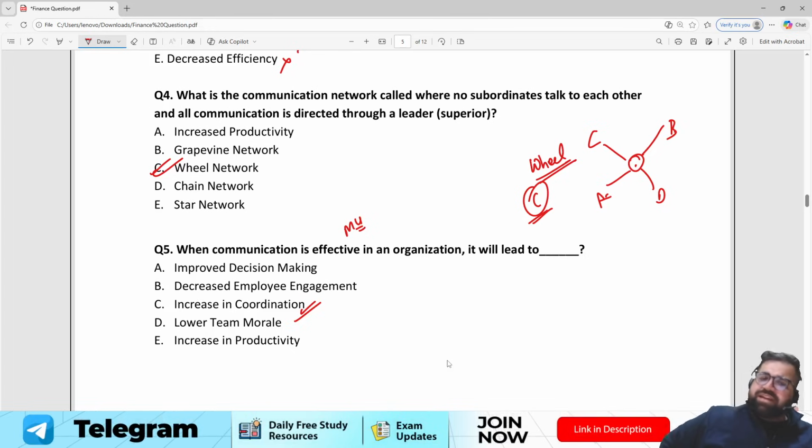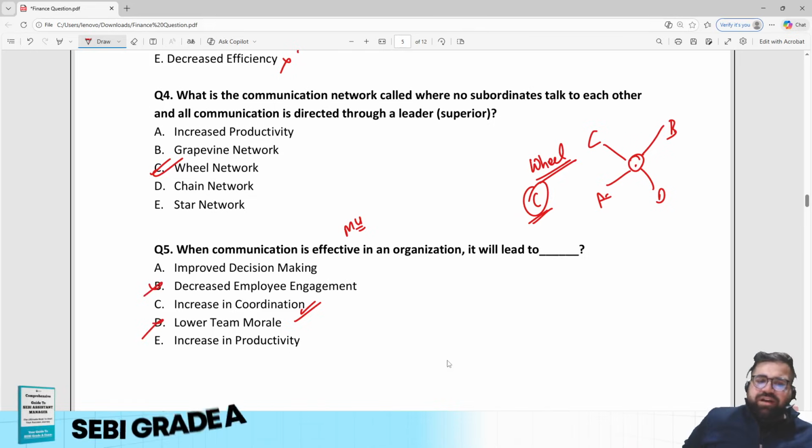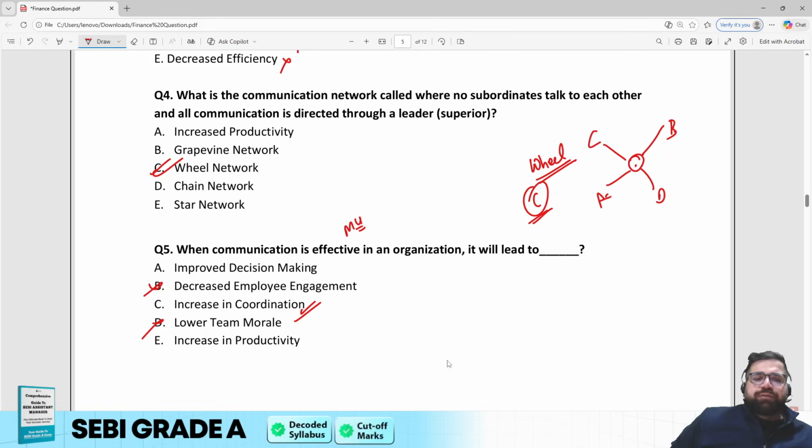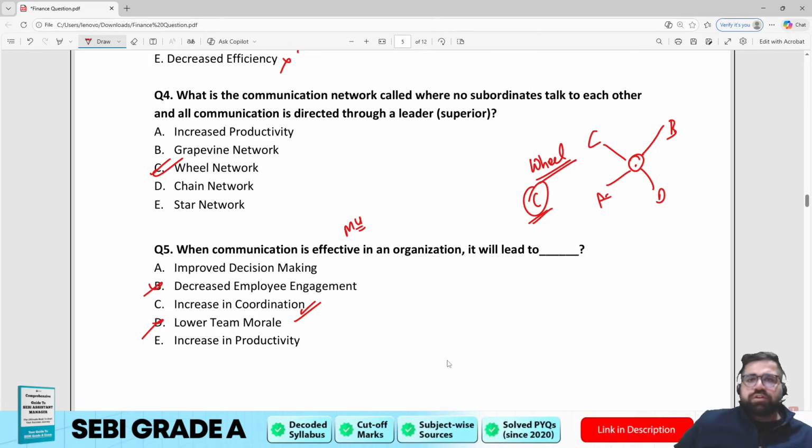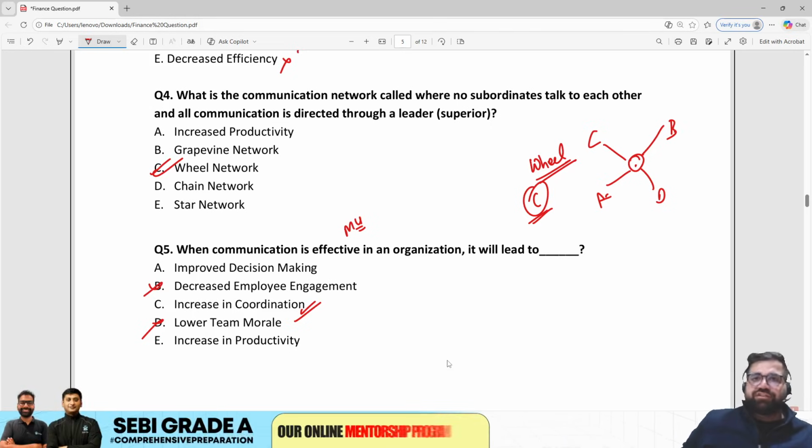Improve decision making, yes, it can be. Decrease employee engagement, no. B cannot be right. Lower team morale, no. Eliminate. Increase in productivity, it can be. But you have to choose the most broader one over here, which is coordination. Coordination is the essence of management.